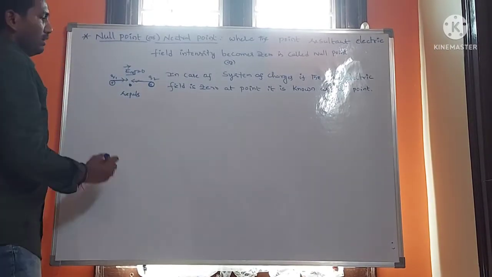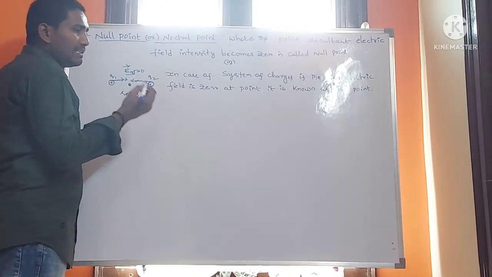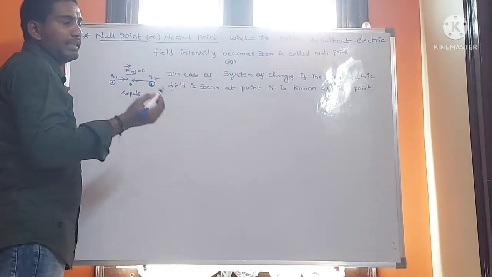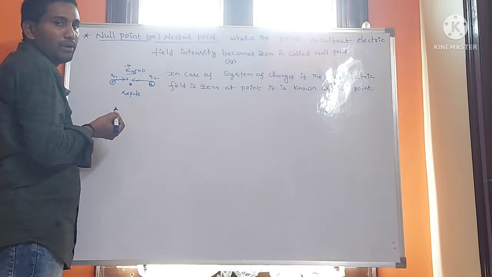Where the total electrical field becomes 0, that point is called the null point.